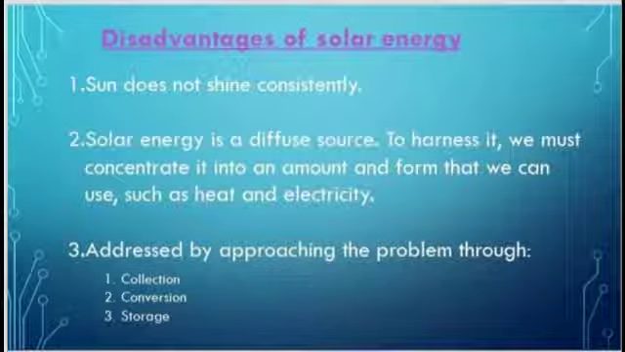Next, disadvantages of solar energy. Sun does not shine consistently. Second, solar energy is a diffuse source. To harness it, we must concentrate it into an amount and form that we can use, such as heat and electricity. In absence of sunlight, electricity cannot be generated.